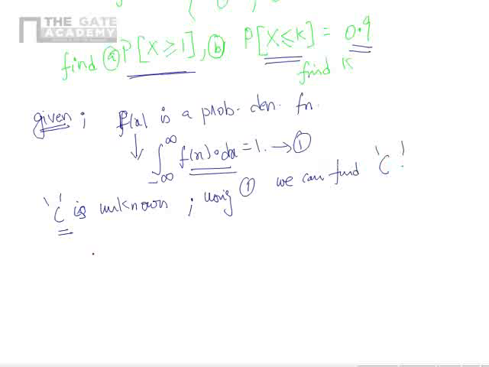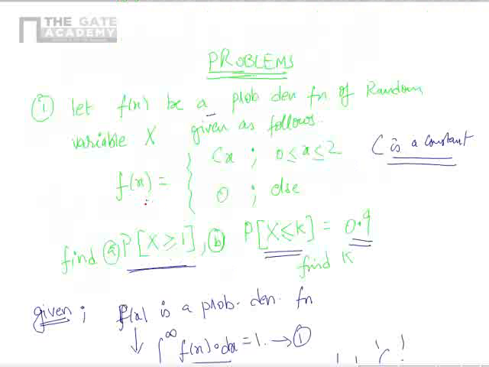How? Because the integral from minus infinity to infinity of f of x dx is 1. I am going to see how the function f of x is defined. f of x takes cx in this interval, and everywhere else it is 0.